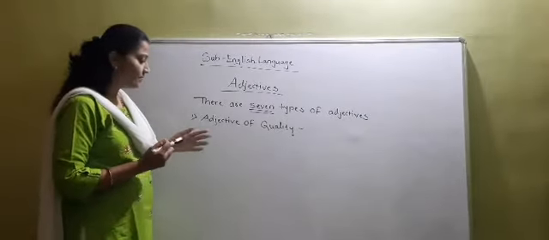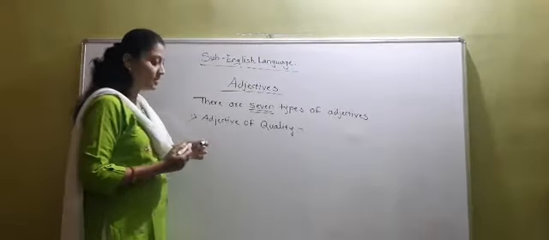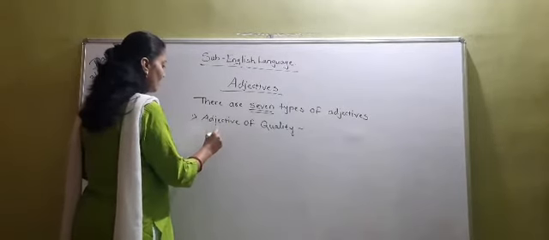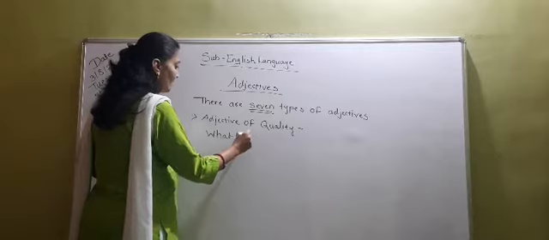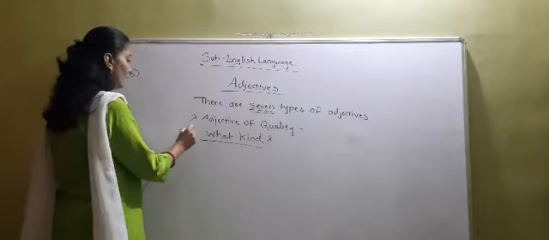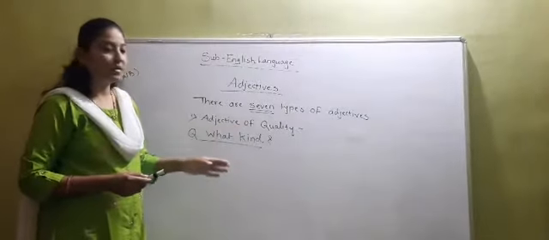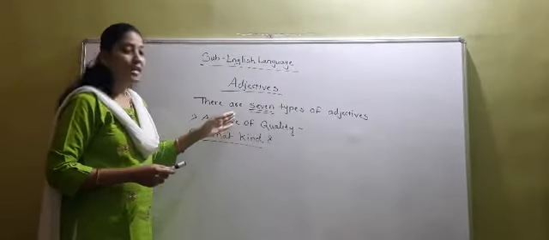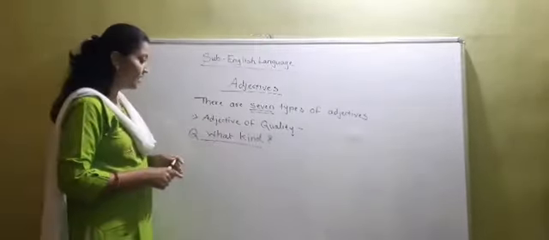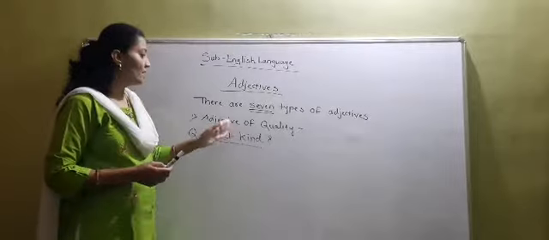Quality means it describes that particular thing. Okay? It gives the answer to the question what kind. What kind? Okay? So, adjectives of quality are the words that tell the special quality, the special thing about that person or thing. Okay? That describes something special about that thing is known as the adjective of quality.